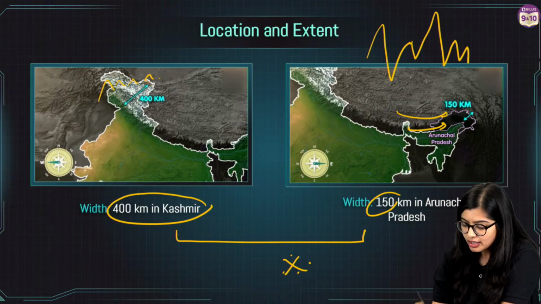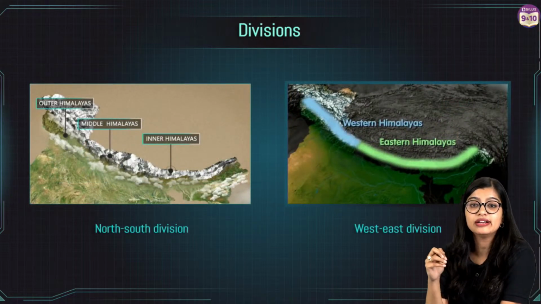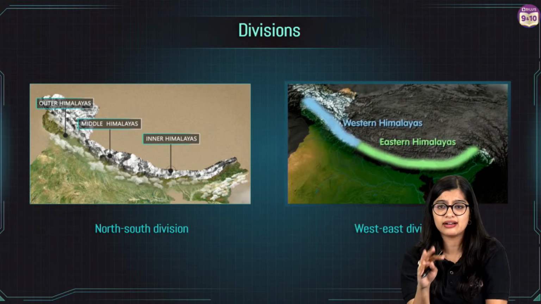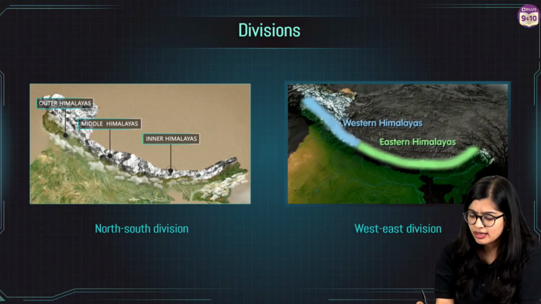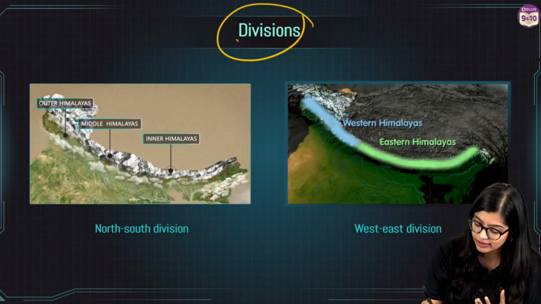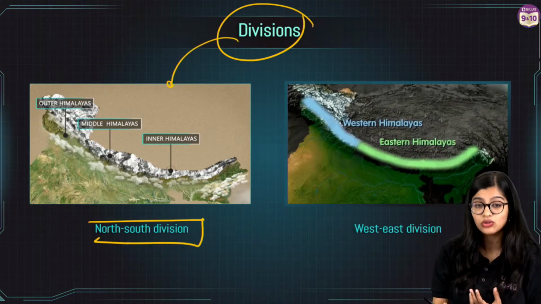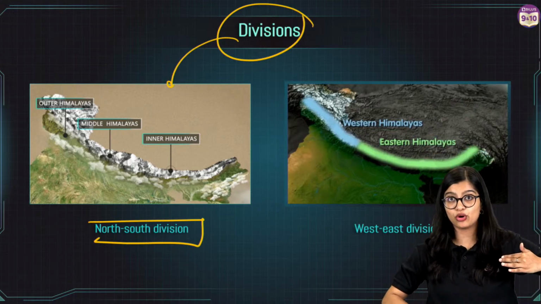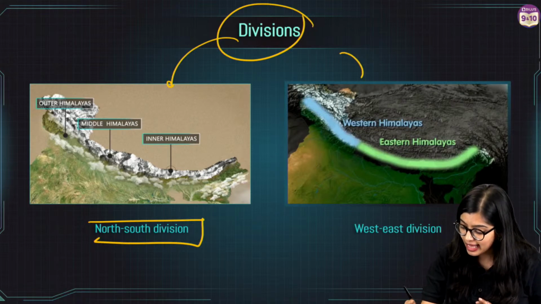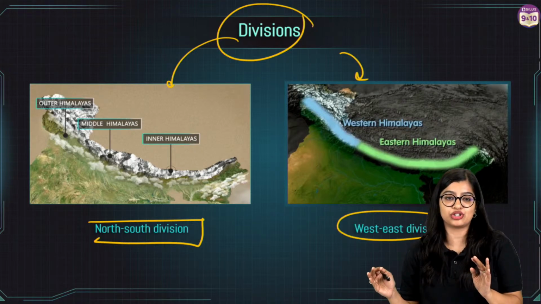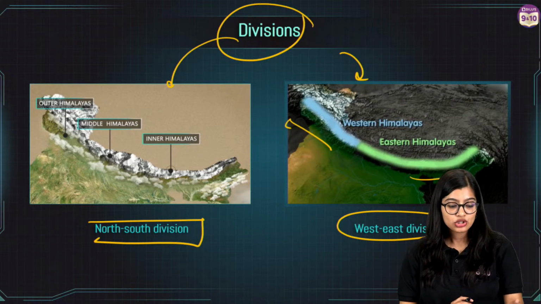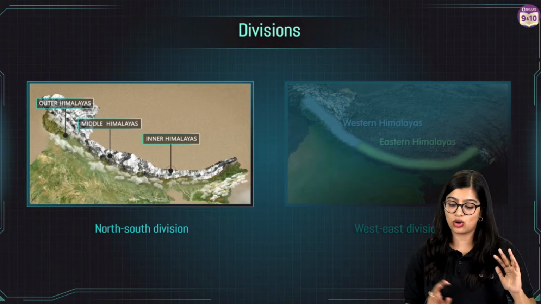Okay. Now we will move on to understanding the divisions of the Himalayas. Physical location and extent, we are clear. It's very simple, very direct. Now, divisions in the Himalayas are important. As you all know, divisions can happen as north-south, so latitudinally, north to south, one kind of division can happen. Then there could be an east-west division also, so you have western and eastern Himalayas as well. First, we will focus on this north-south division.